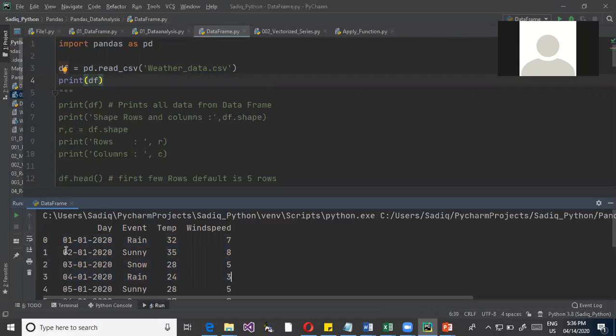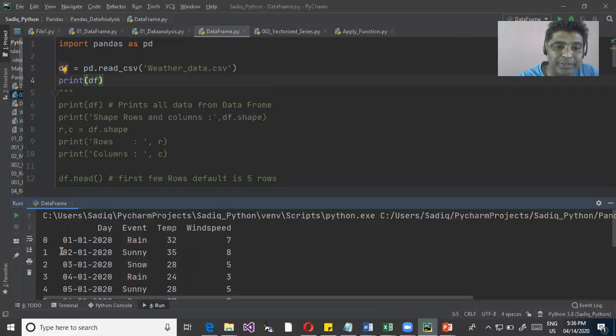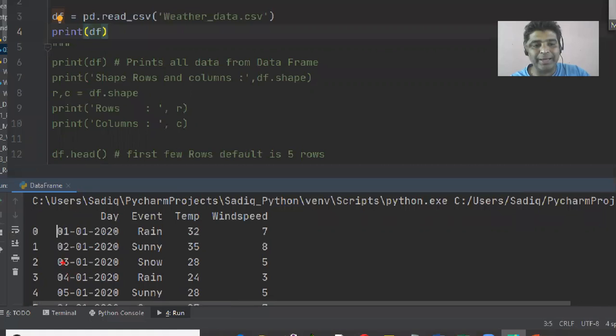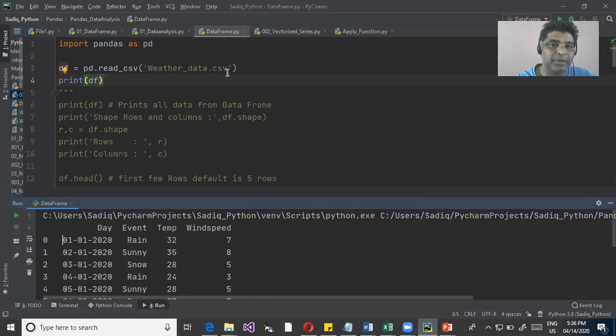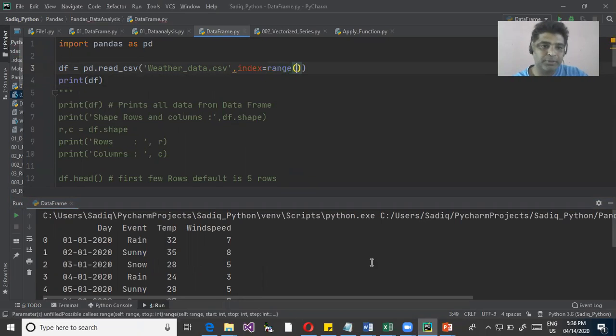In my CSV file, when you look into it, I don't have the 0, 1, 2, 3. This is the index which has been generated. In the file I have only this data. This is the columns and this is the data. You can see by default it has given the index. That means I have not defined the index, but still it has assigned an index. If you want to have an index, I can just give an index. You can say index is equal to range of, so what is the range? It is 11, that means 11 minus 1, 12.